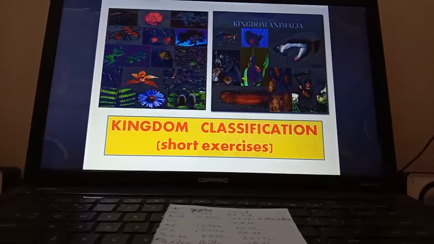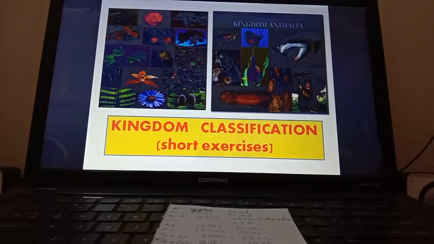Number 2, mushroom, rhizopus, penicillium, bacterium. In that bacterium is the odd one. Rest are different members of kingdom fungi. So rest are the examples of kingdom fungi apart from bacterium. Number 3, pseudopodia, flagellum, cilia, ostia. In that ostia, rest are the locomotory appendages present in kingdom Protista.